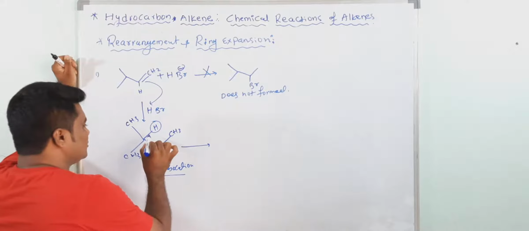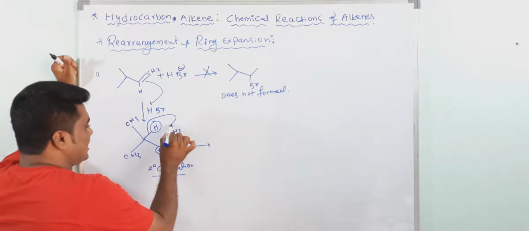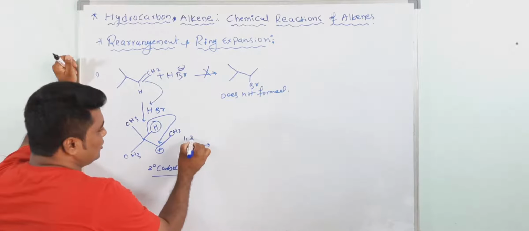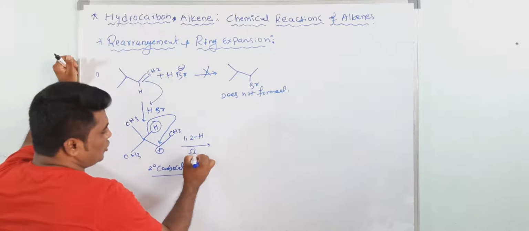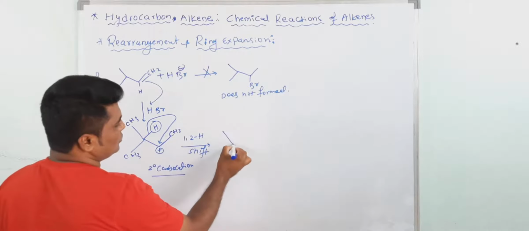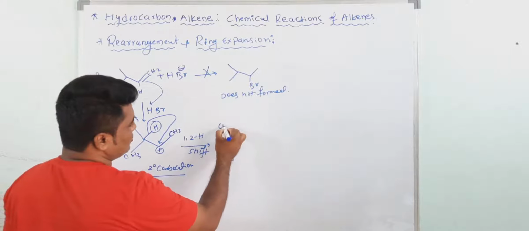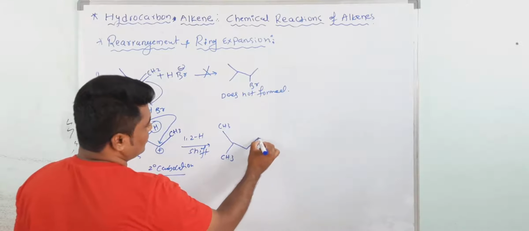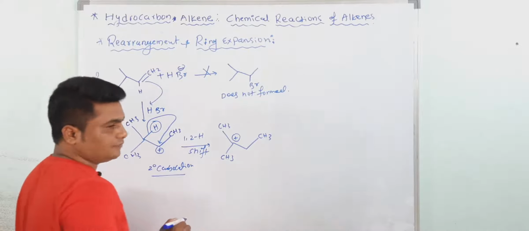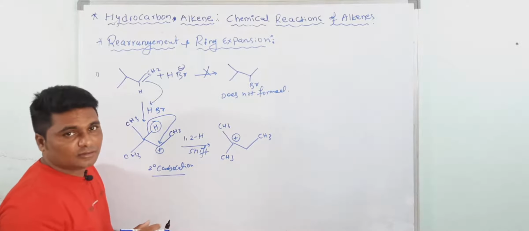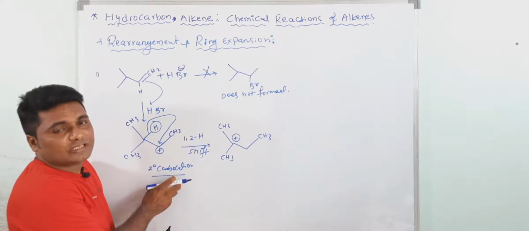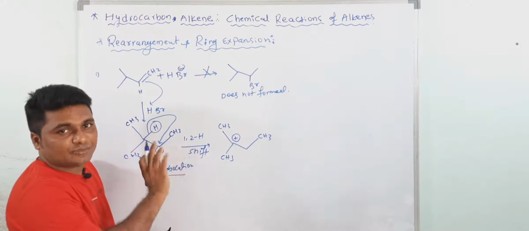Now this hydride ion shifts to here. This is called a 1,2 hydride shift, or H shift. Now CH3, CH3, and the new carbocation is formed. The new carbocation should always be more stable than the previous carbocation, otherwise rearrangement is not possible.